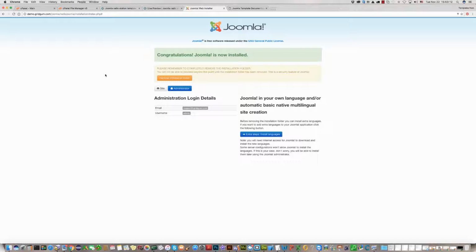So Joomla has been installed successfully. We should remove the installation folder.